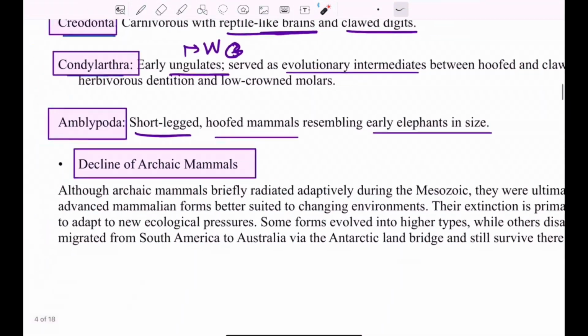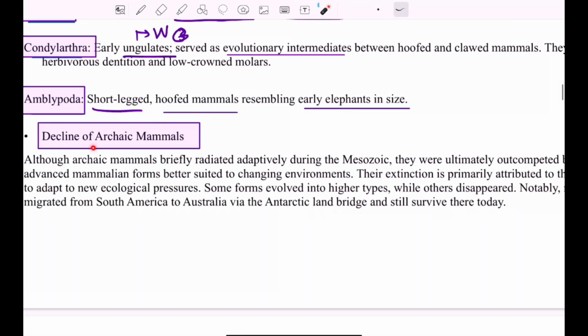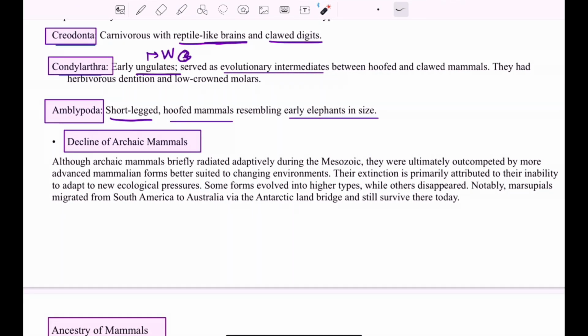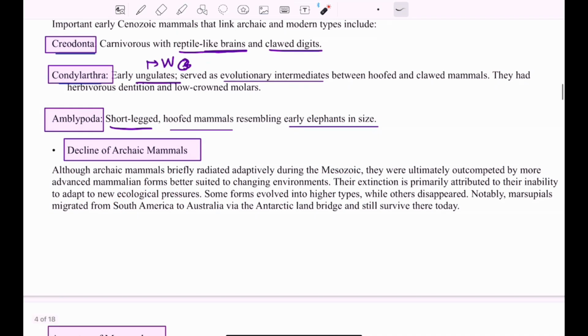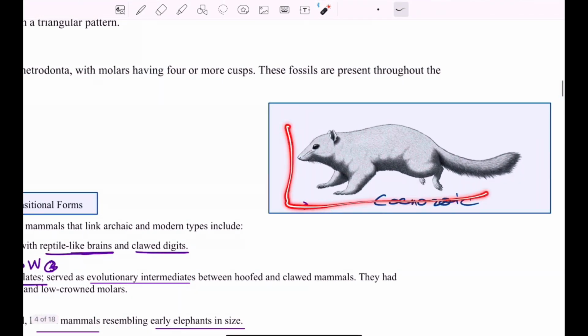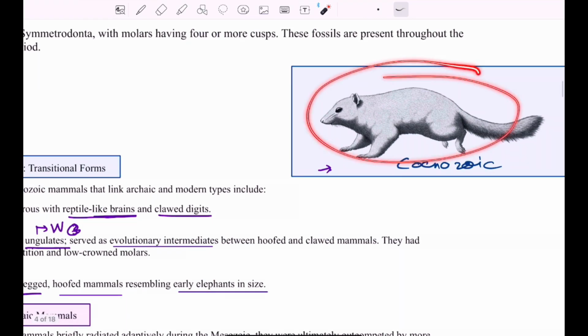And then, as time progressed, slowly the decline of these archaic mammals took place. They were not able to adapt to the new ecological pressures, so they started to disappear. Their survival became difficult, and during that time it was observed that the marsupials, the pouched mammals, migrated from South America to Australia via the Antarctica land bridge, and they have survived there even today. So this is one of the representatives of the Cenozoic mammals. This is what they looked like.